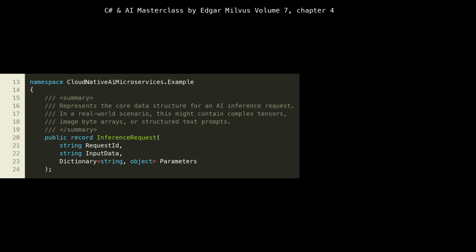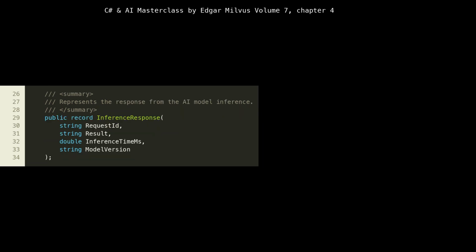Notice how it includes a RequestId, crucial for tracing and debugging in distributed systems, InputData, the actual data for the AI model, and Parameters, a flexible dictionary for model-specific settings like temperature or top_k. This design promotes a stateless approach, where each request is self-contained, which is vital for horizontal scaling in cloud environments.